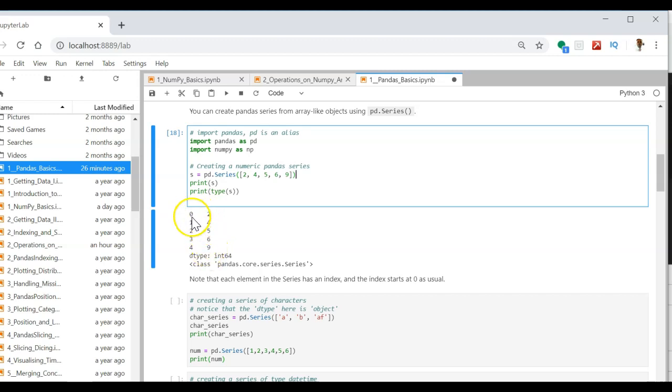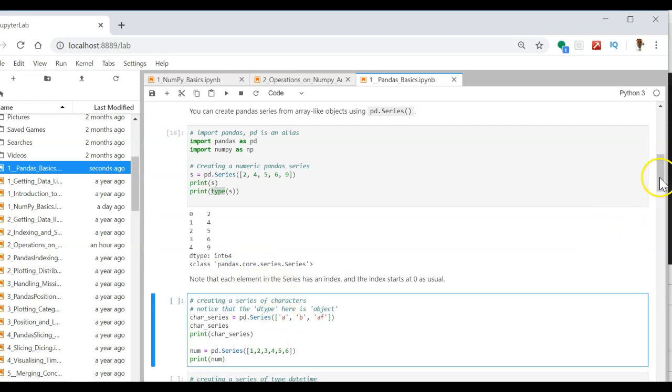Second, there is a number, which can be called an index or an address of each element of the series. Usually they start with 0, 1, 2, 3, 4, and 2, 4, 5, 6, 9 is the actual series that we have created. And the type is the Panda core series.